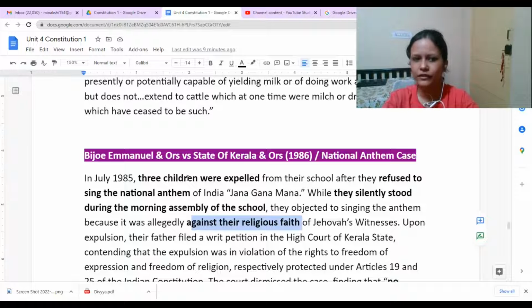Now, the father of these three children filed the case before the Kerala High Court, and he said that it is going against their religious faith. That is why the children are not singing the national anthem, and they should not be expelled from the school. But the Kerala High Court said that Jana Gana Mana is not a religious prayer. It is just like a secular song, not having anything which would violate any religious faith. So the Kerala High Court did not agree and gave a decision against the father and the children.